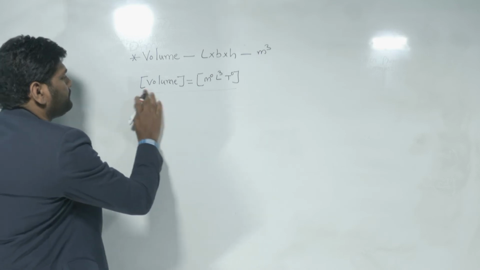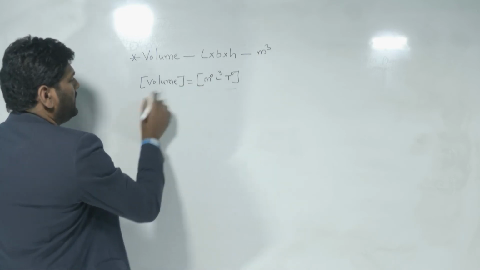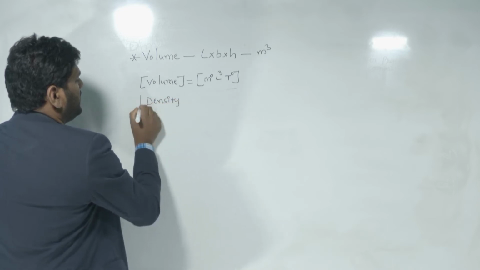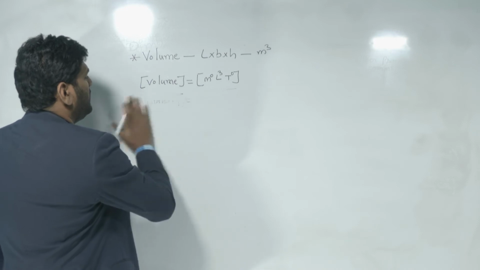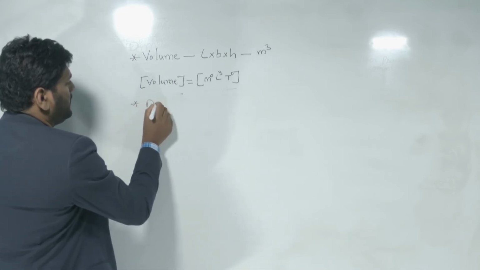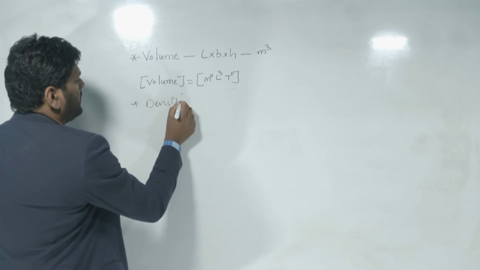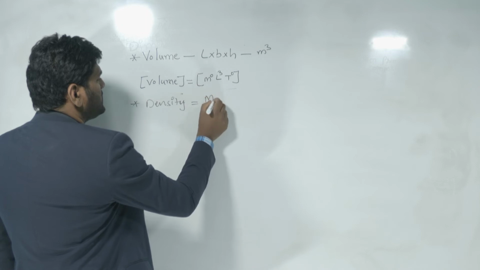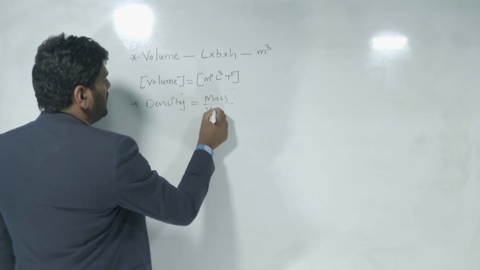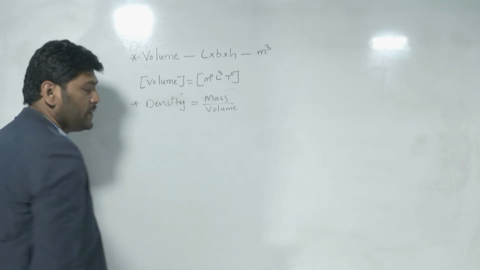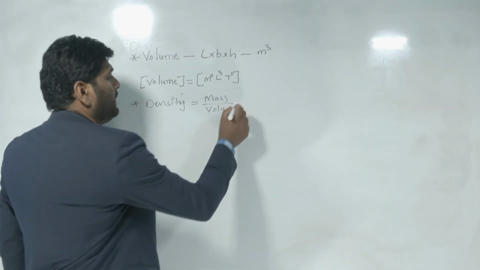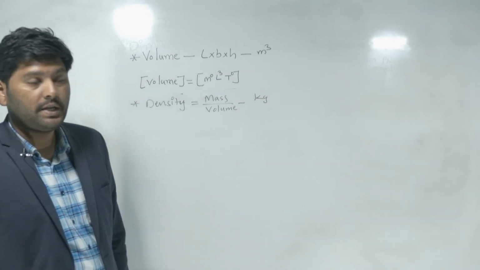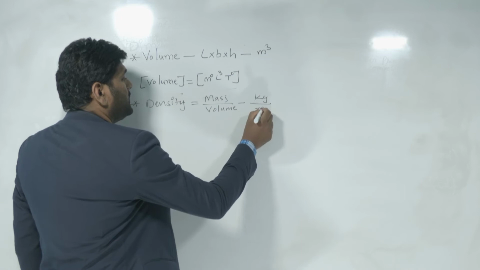Volume completed. Together, let us take density. Let me write the density formula first. The density formula is mass per unit volume. Mass units are kg and volume units are meter cube.